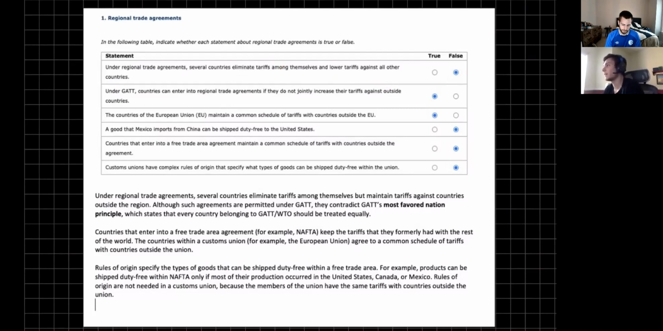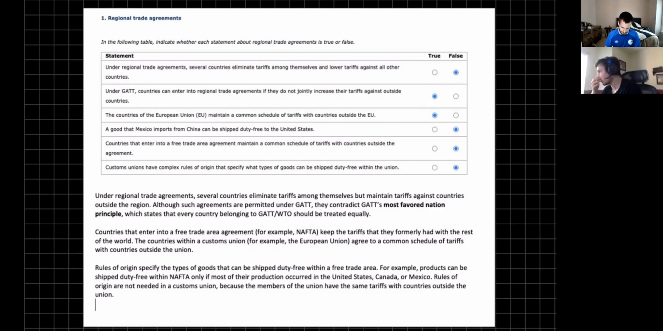The second one, under GATT, countries can enter into regional trade agreements if they do not jointly increase their tariffs against outside countries. That's true. Specifically under GATT, countries are allowed to enter a regional trade agreement, but they can't raise outside tariffs together against other countries. The third one, the countries of the European Union maintain a common schedule of tariffs with countries outside the EU. That would be true. This follows suit with the last statement: countries within a customs union, for example the EU, do agree to a common schedule of tariffs with countries outside the union.